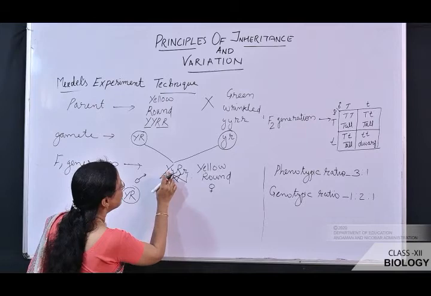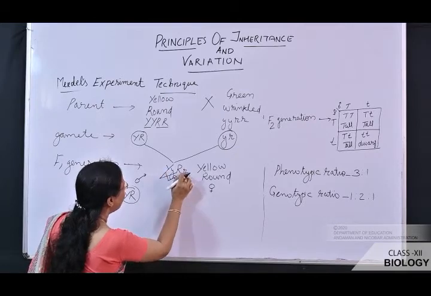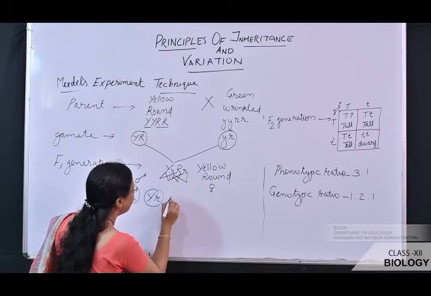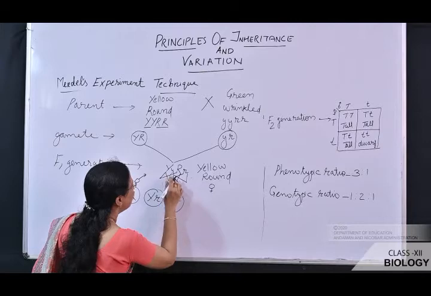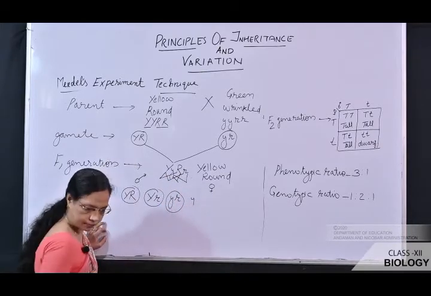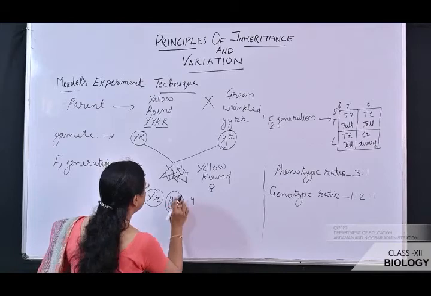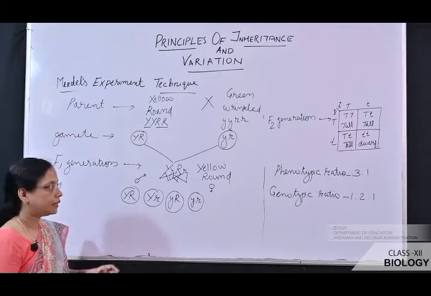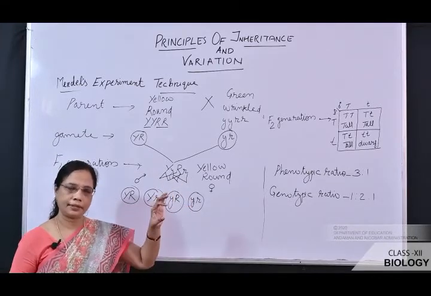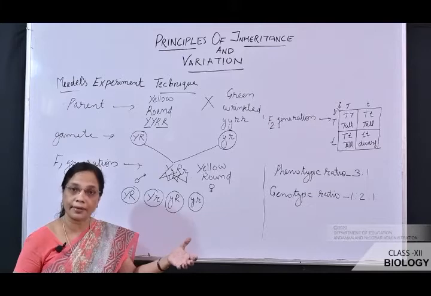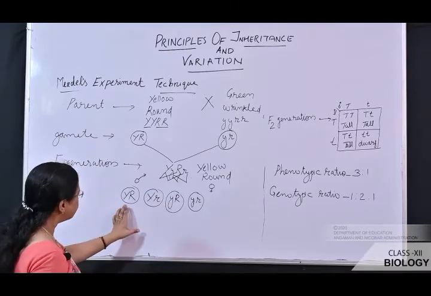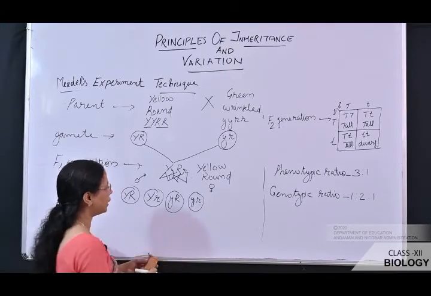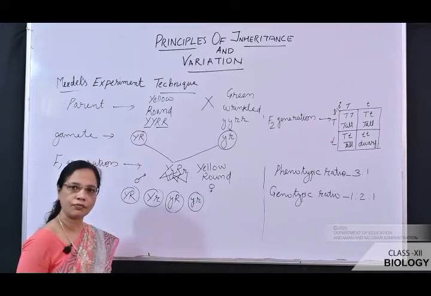capital Y, small r, again small y, capital R, and small y, small r. This is known as independent assortment, that means the gamete formation is also independent. Now you can see 4 different types of gametes are formed. Similarly, the female also produces 4 different types of gametes.